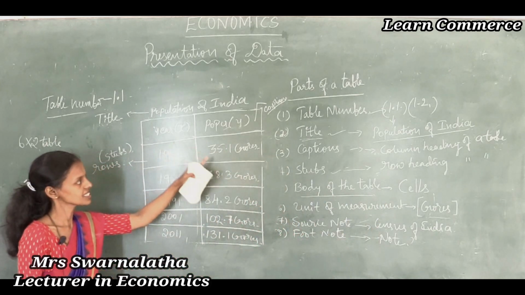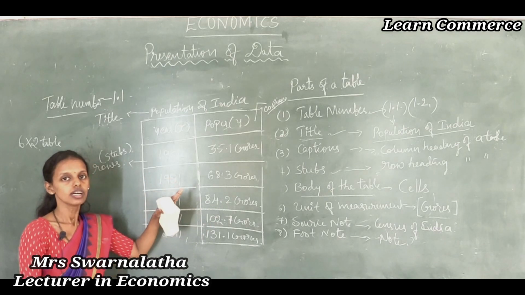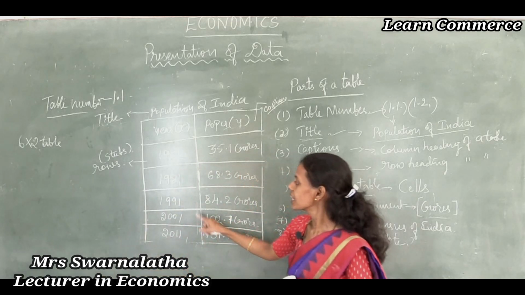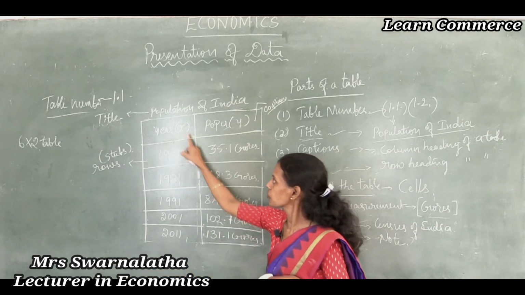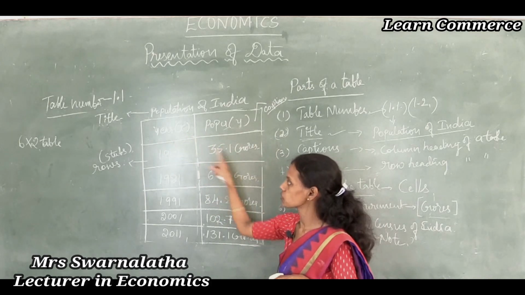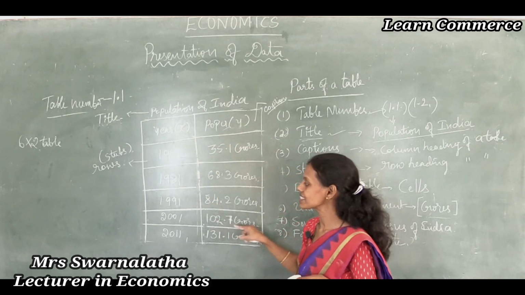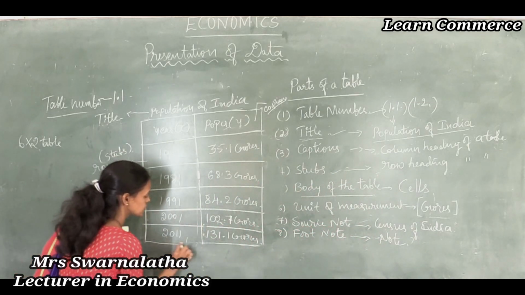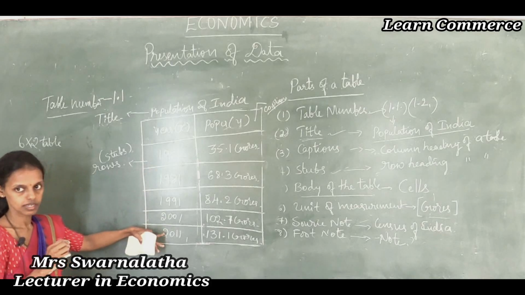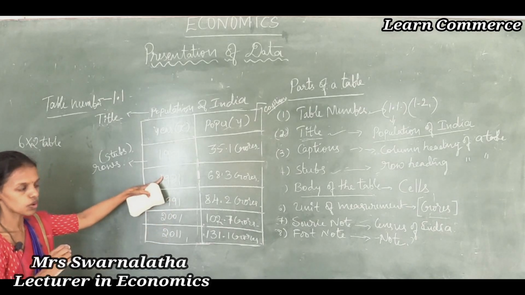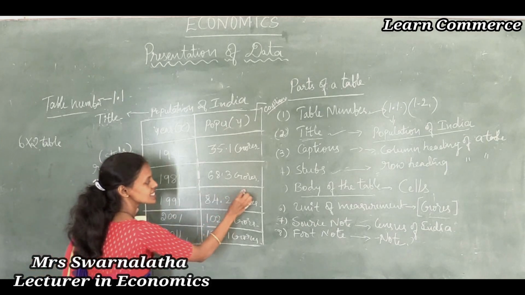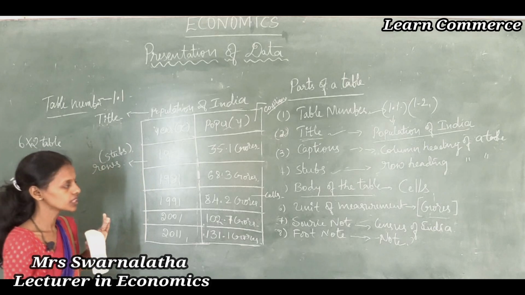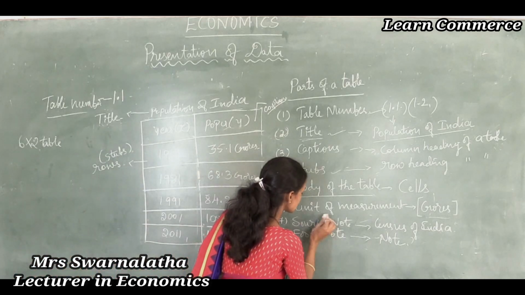The body of the table contains the actual data, very important for fill in the blank and 1 mark. Body of the table contains actual data. Cells, different cells. 1951, 35.1 crores is one cell. So different cells together form one table. That is what is said to be the body of the table. It contains actual data. These are the cells, different cells, containing different information, actual data.